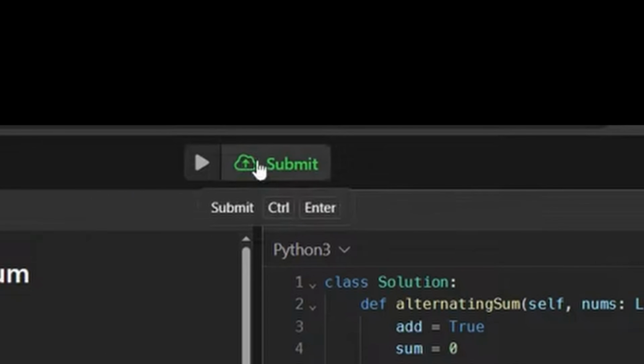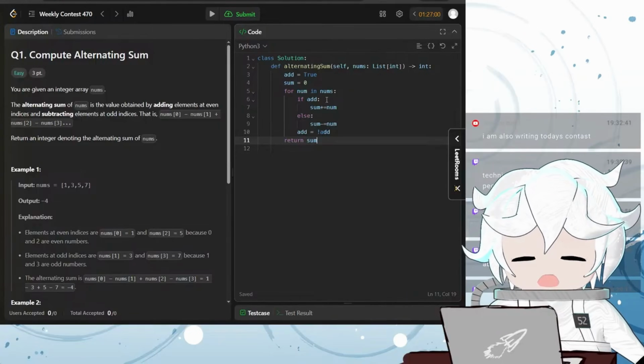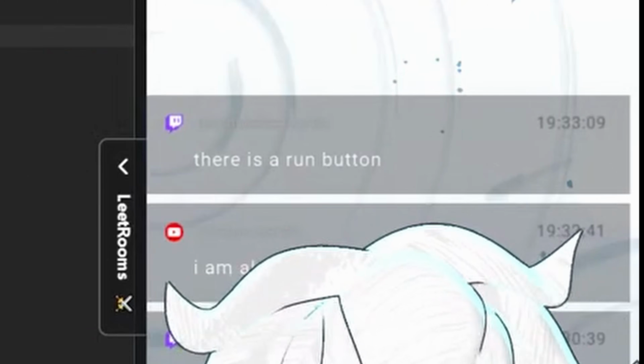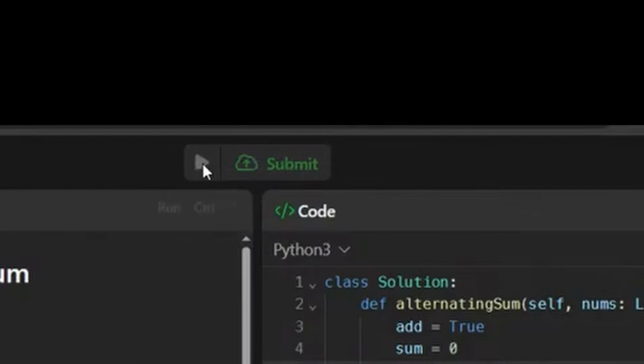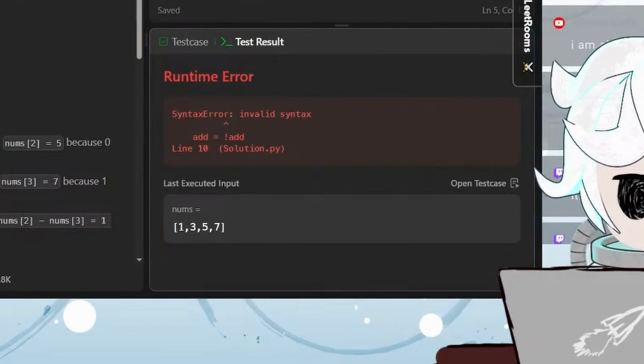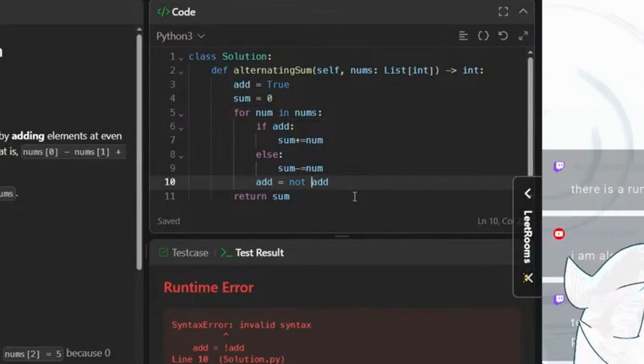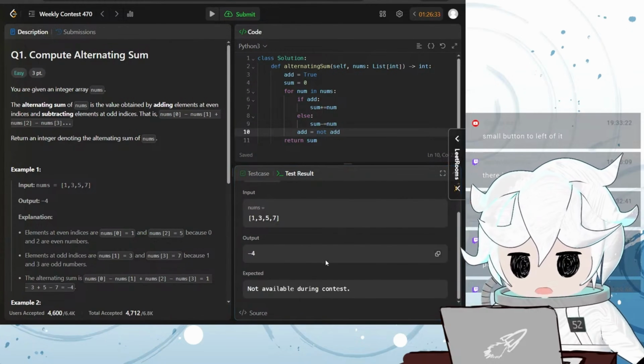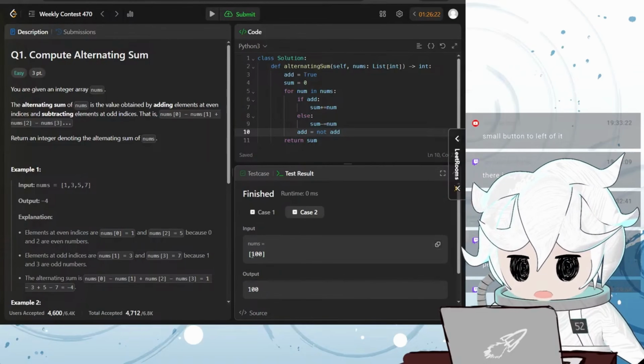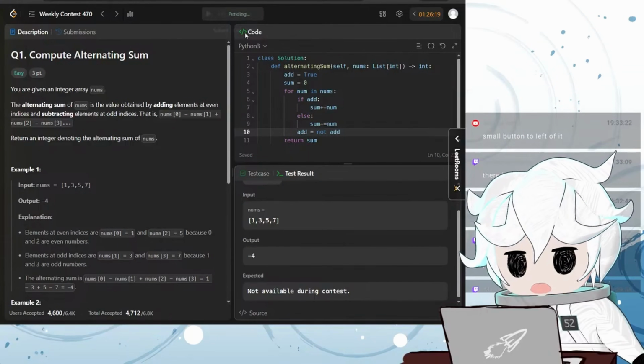Wait, there's no run button? Really? People one-shot this? Okay, I actually have to read my code carefully. There's a run button, I didn't see it. Oh my goodness. Oh, what? So is this not how you do it in Python? Is Python's not available during contest? What? That sounds reasonable, right? This is -4. Okay, I'll just submit.